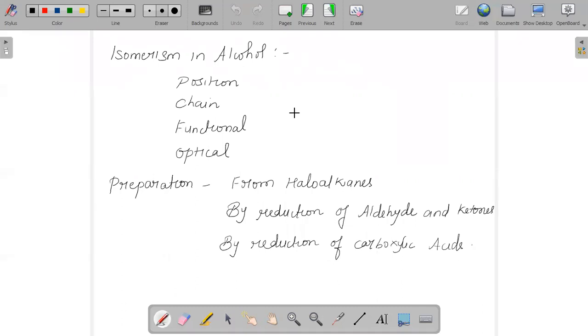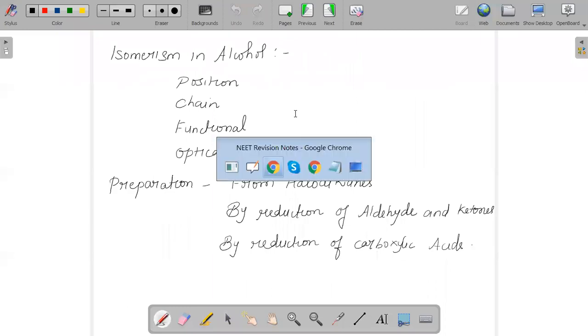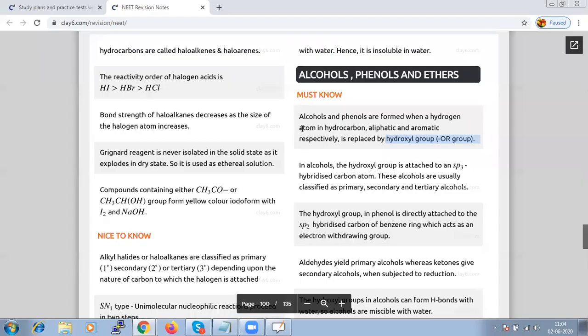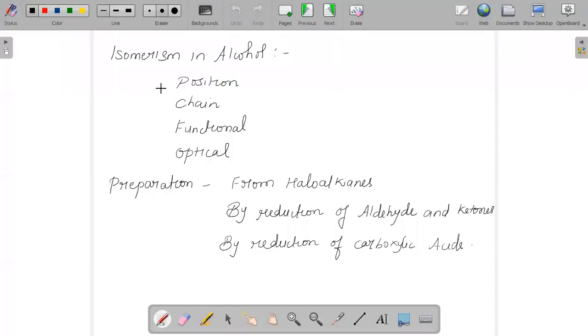Next we have to talk about the isomerism in alcohol. In alcohol, the hydroxyl group is attached to an sp3 hybridized carbon atom, and these alcohols are usually classified as primary, secondary, and tertiary. Next, what kinds of isomerism can an alcohol exhibit?